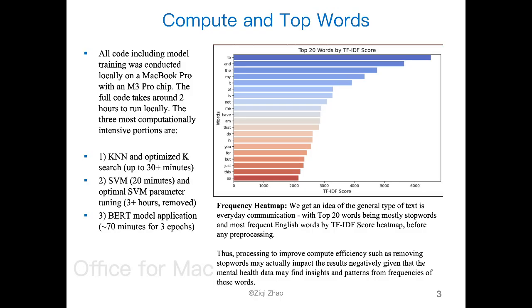I realized early on in the project that if I take these out, it might slightly improve compute efficiency, but removing them might negatively impact the classification accuracy, especially if the method takes the text context into account. So I try not to remove stop words, although they are still removed in certain methods.